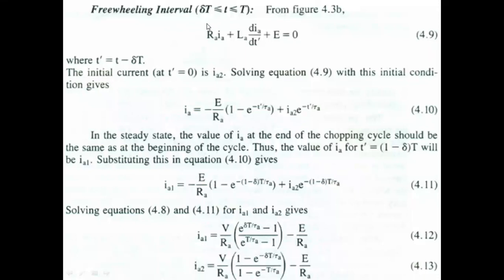Now the freewheeling interval. This freewheeling interval exists from delta t to T. Again, if you see figure 4.3b and apply KVL, there is no voltage source. So 0 is equal to E plus LA into dIA by dt plus RA into IA. Make it the 9th equation. For simplicity, I am taking t dash is equal to t minus delta t.